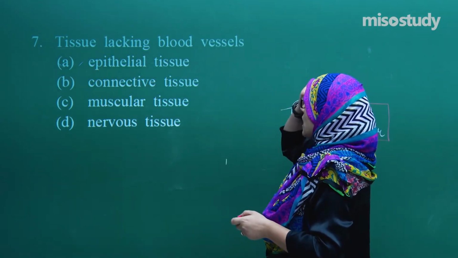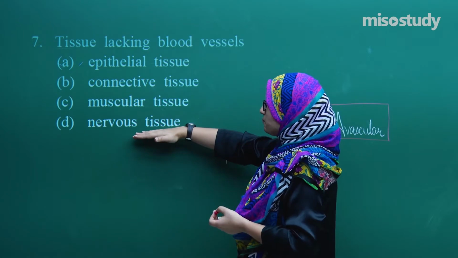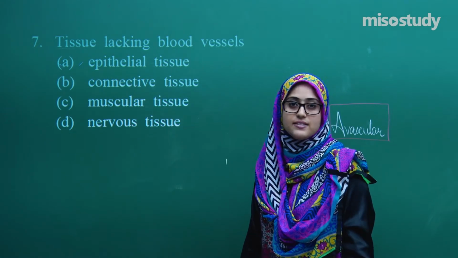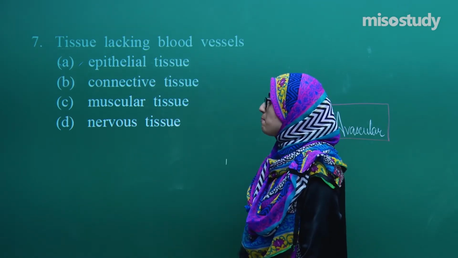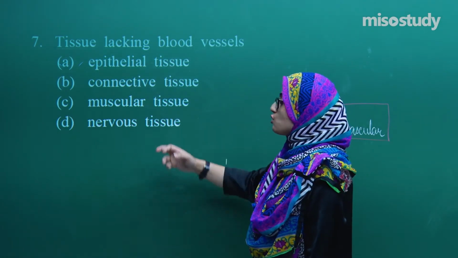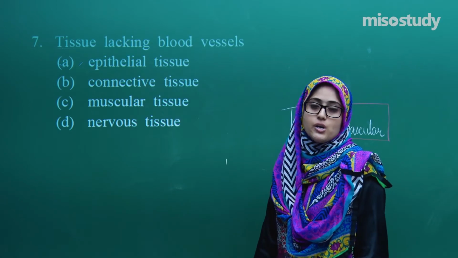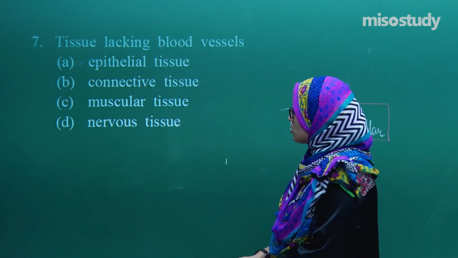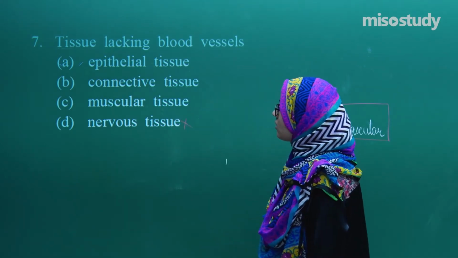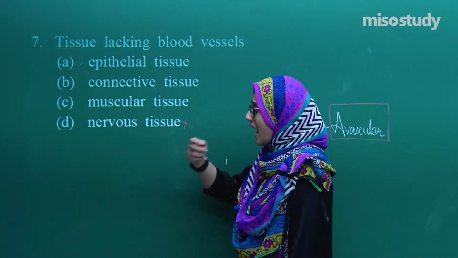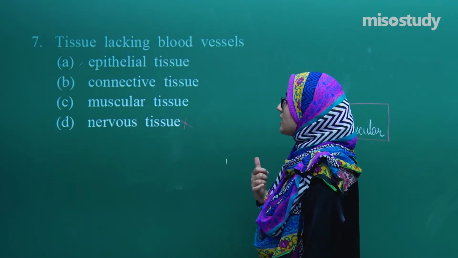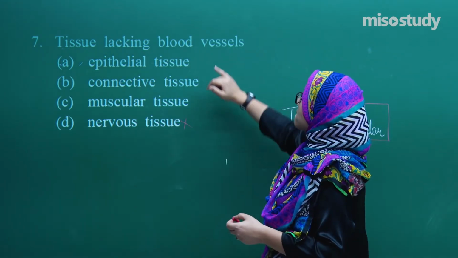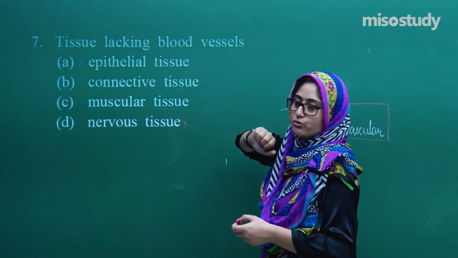Alright. Now, nervous tissue. This tissue cannot be avascular, because it is a very important tissue, as it forms the nervous system of our body. So how can the nervous tissue not have blood supply in it? So this option is also gone, because nervous tissue has blood supply, and our nervous system cannot remain without blood vessels, without the circulation.